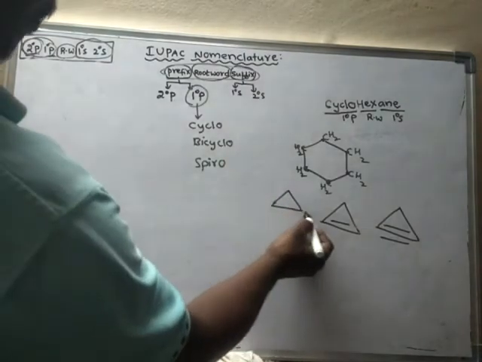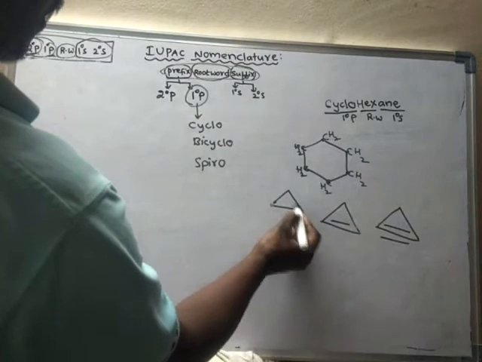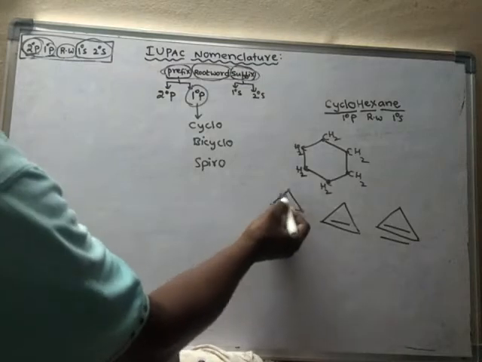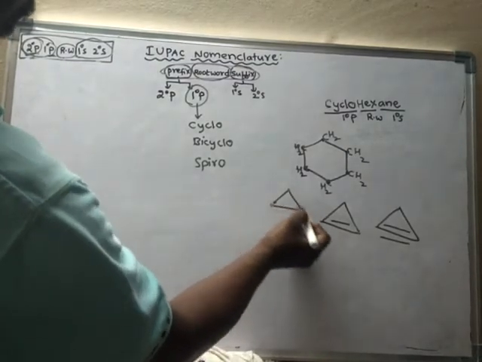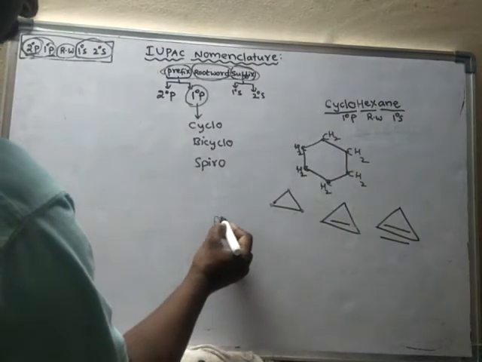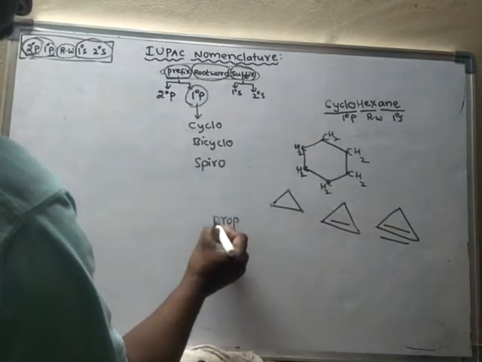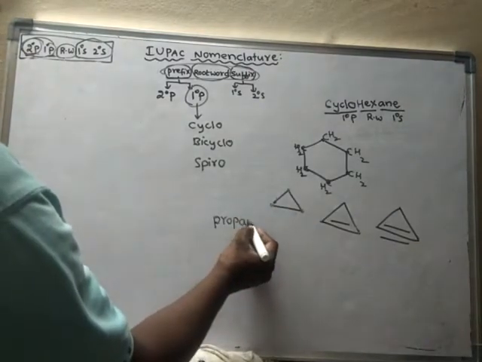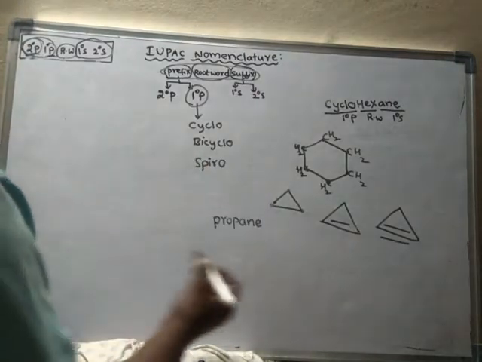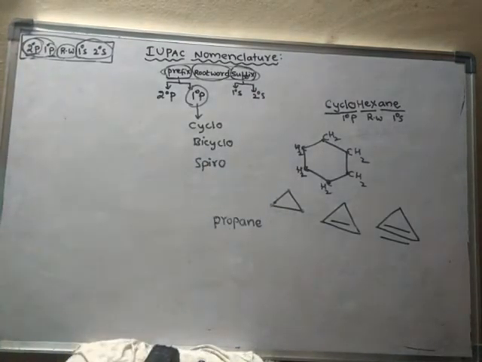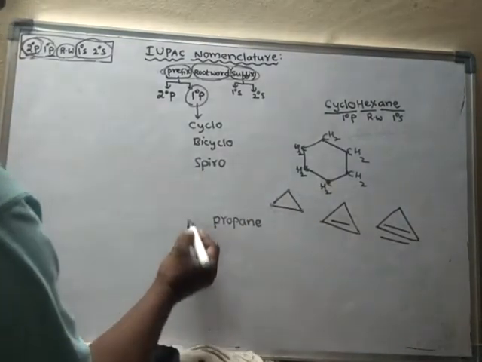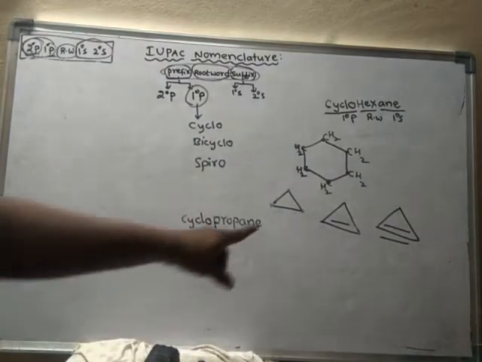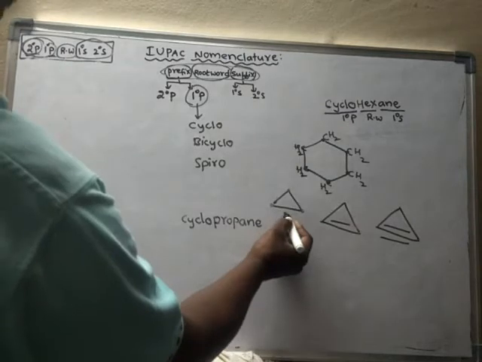What is the name of this compound? How many carbons are there? 3 carbons. Every carbon has 2 hydrogens. So hence the name is prop. Prop is the root word. And only single bonds are there. Hence ane. Propane. Okay, is it finished? No, because here it is in the form of a ring. Hence it is said to be cyclopropane. So the name of this compound is cyclopropane.